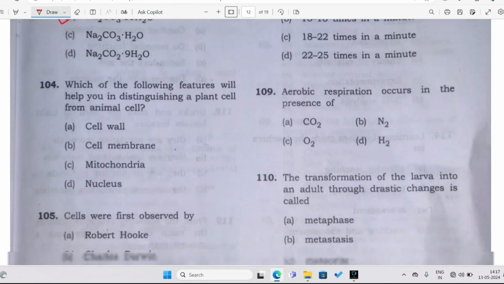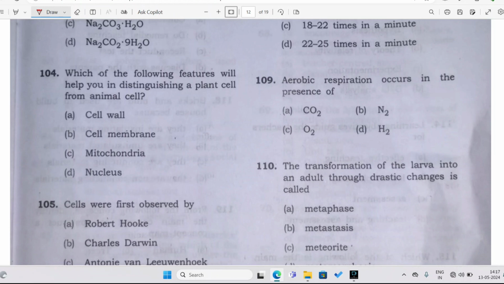Which of the following features will help you in distinguishing a plant cell from an animal cell? This is very easy, no need to think about it. A plant cell contains the cell wall, however an animal cell does not have a cell wall, right? That's why our body structure is soft to touch and the plant is very hard to touch, because it contains the cell wall.